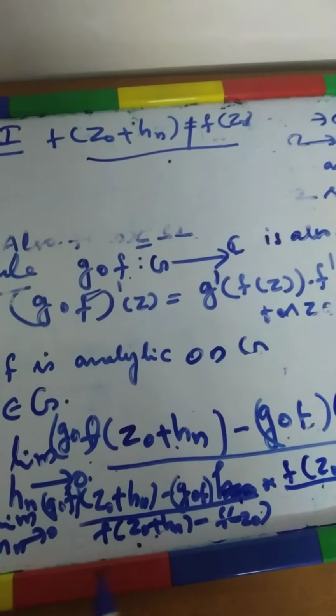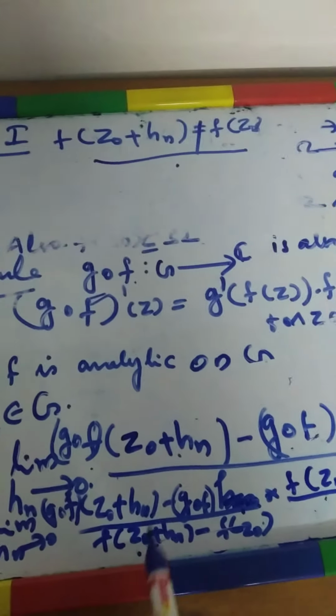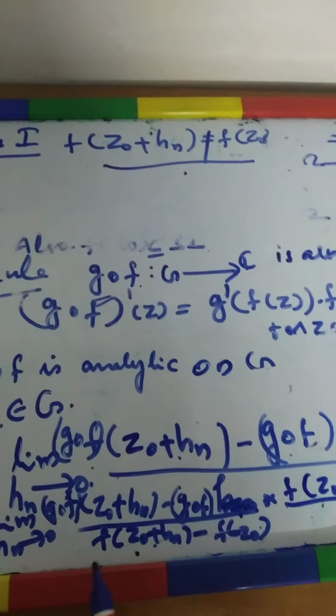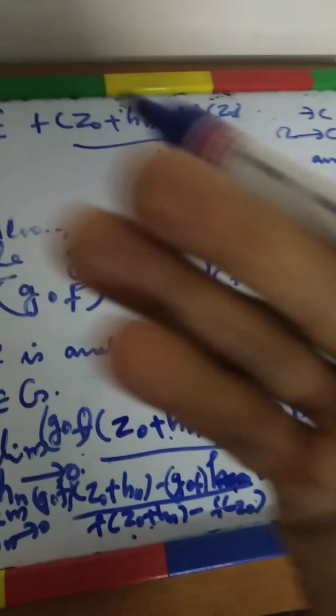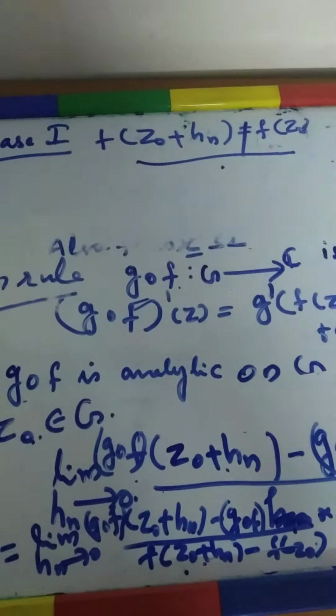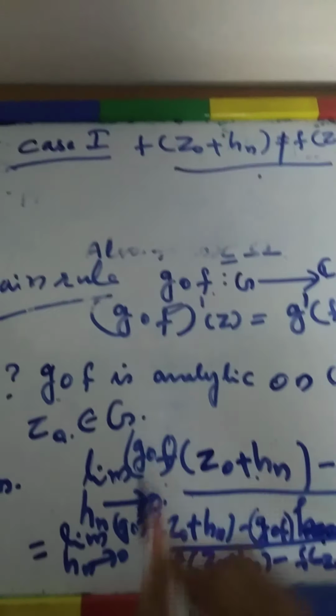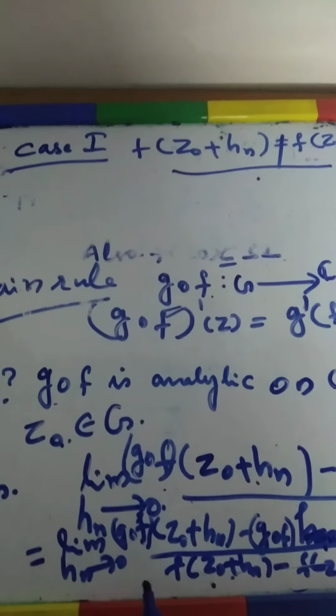So the denominator is not equal to 0, and you can multiply and divide with this term. Keep these things in your mind.